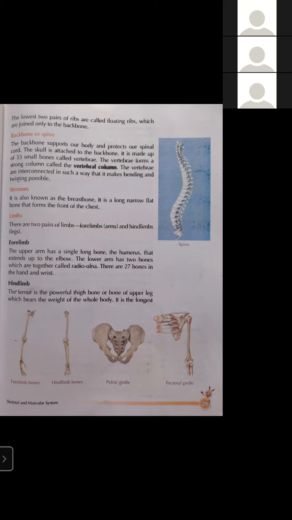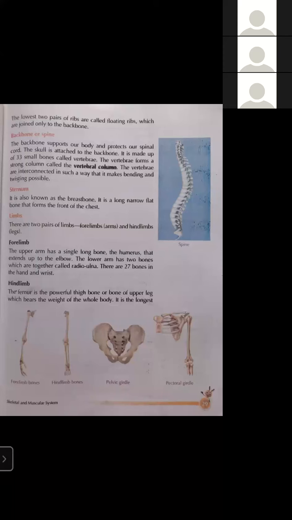You can see in your diagram forelimbs, hind limbs, pelvic girdle and pectoral girdle. We will discuss the girdles later. Now we are discussing forelimbs.